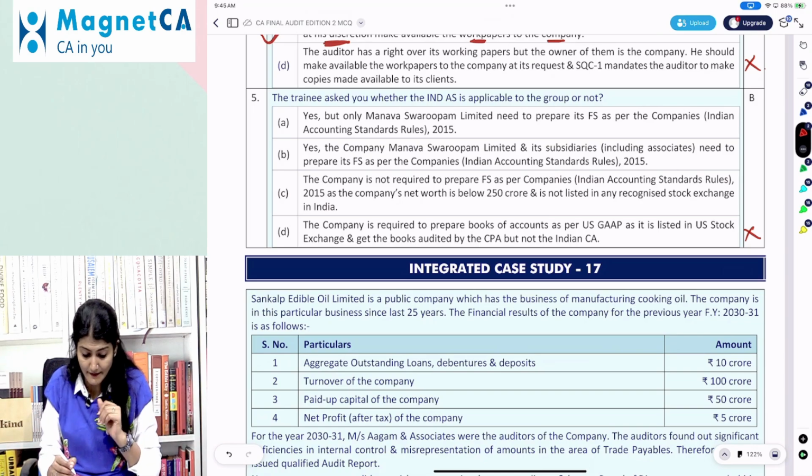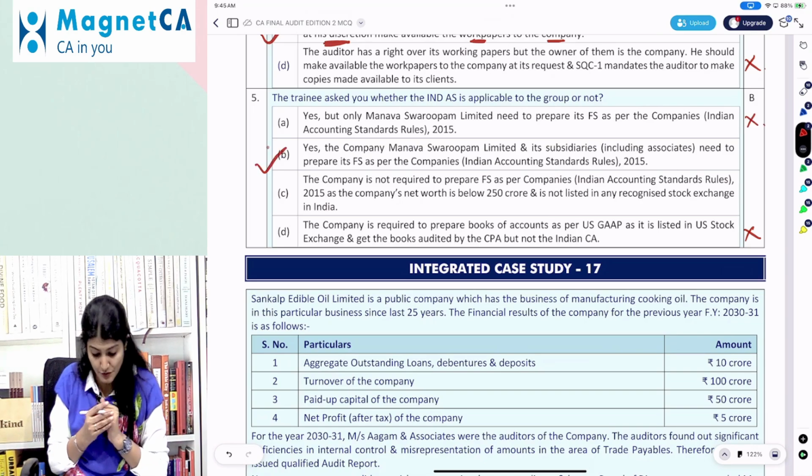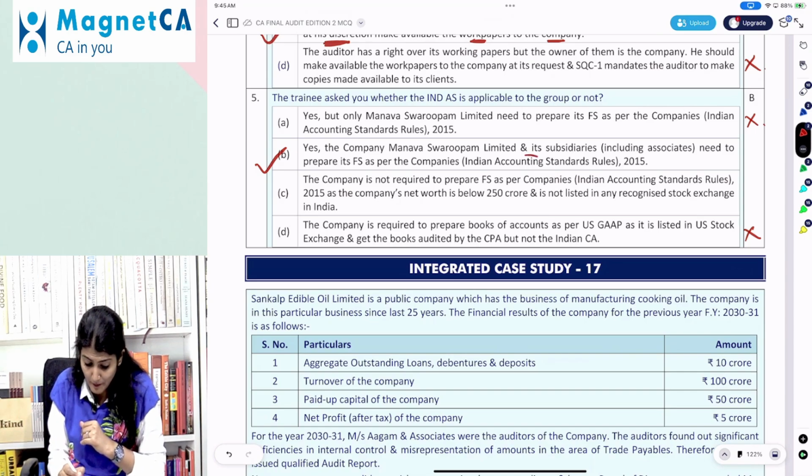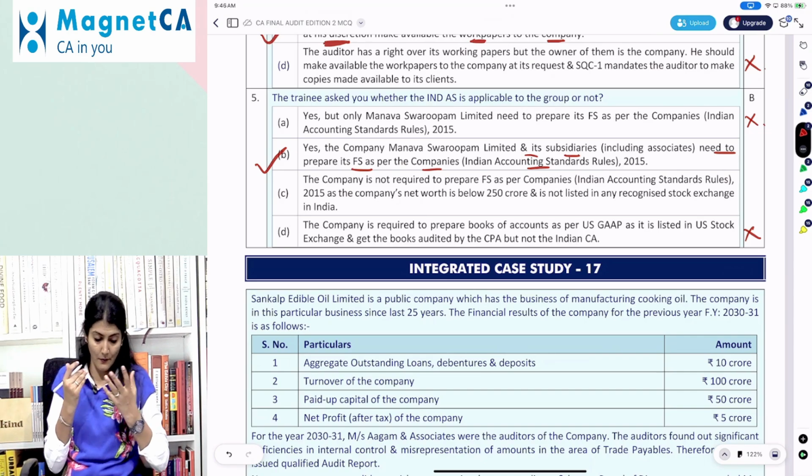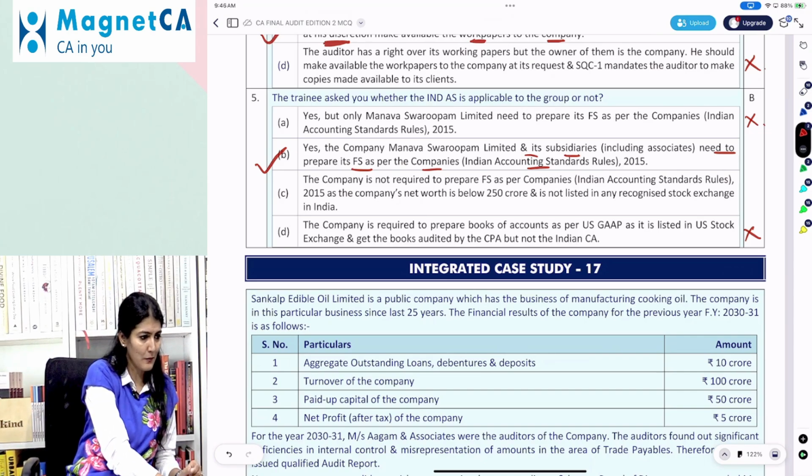Oh my God. Right, so what does it say? The company Manav Swarupam and its subsidiary prepare financial statements as per the Ind AS. Okay, I think this was an easy one.